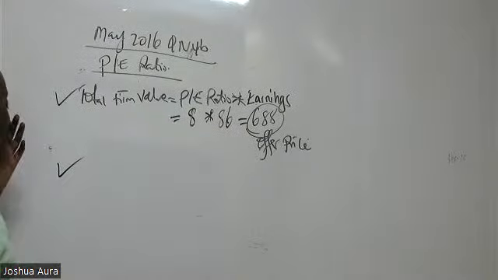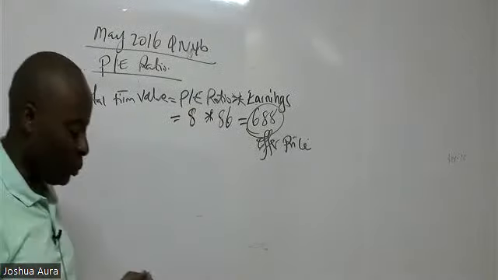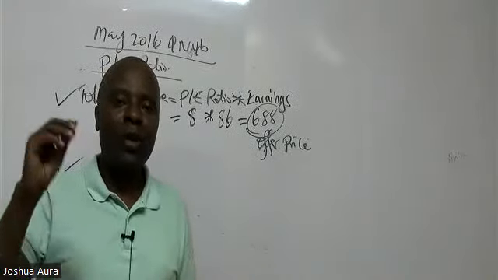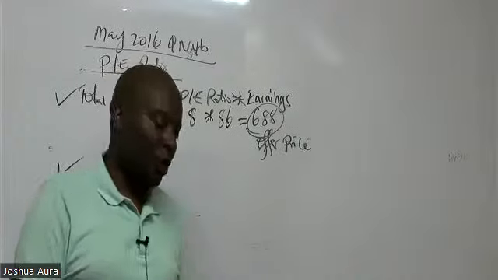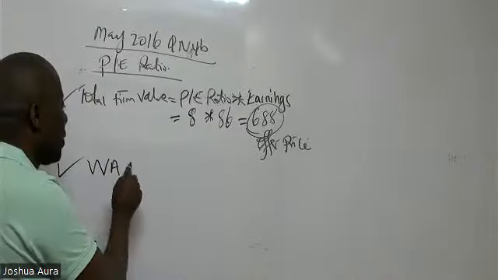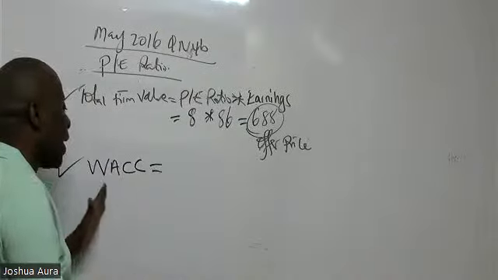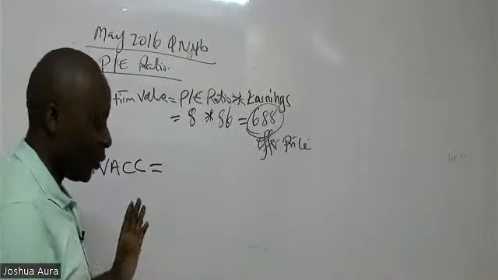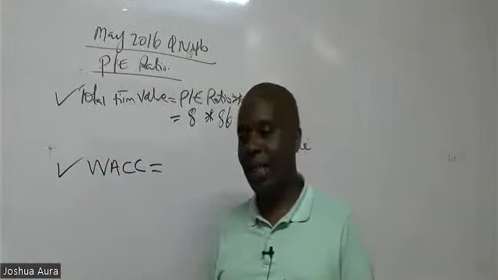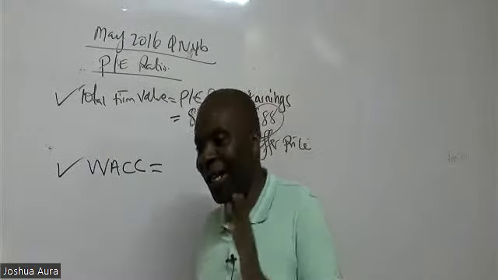Even after they are appointed finance directors of their big companies, you'll get somebody calling it Wakaka instead of pronouncing it professionally as WACC. That's very unprofessional. It's supposed to be WACC.